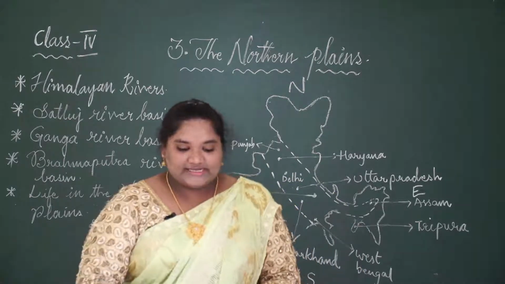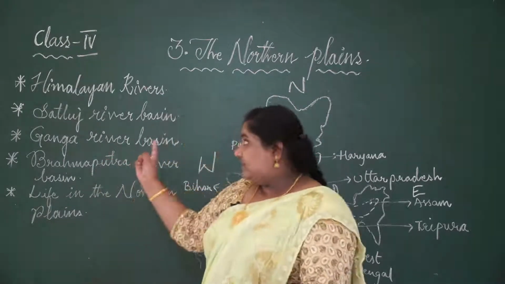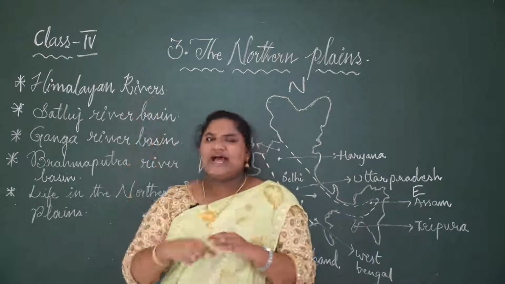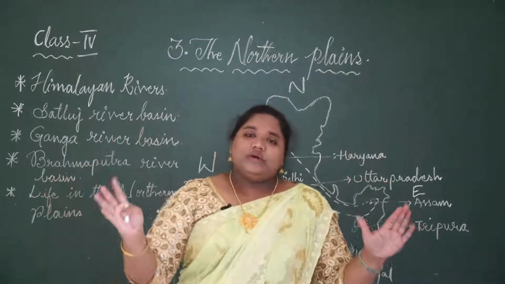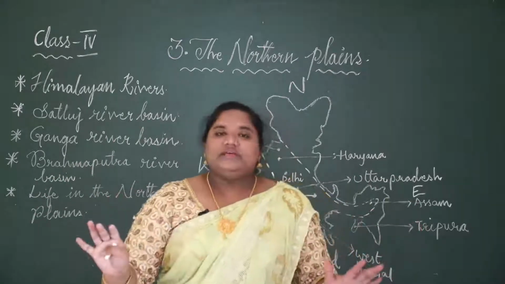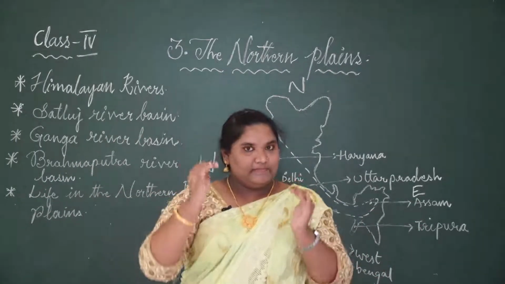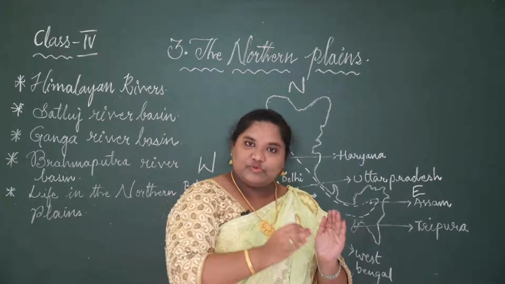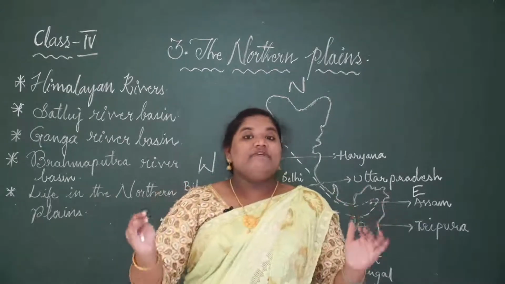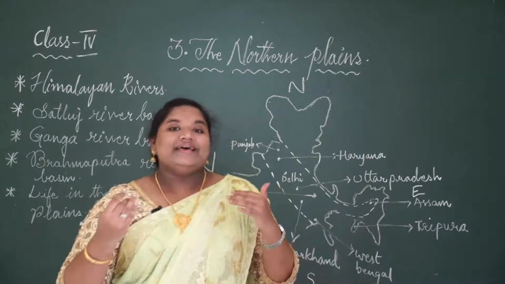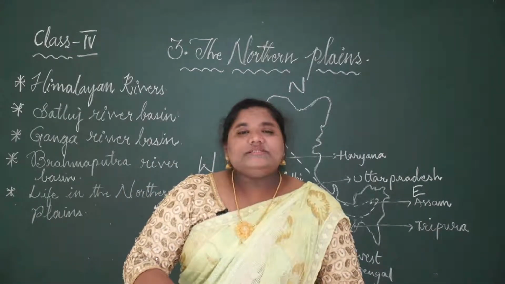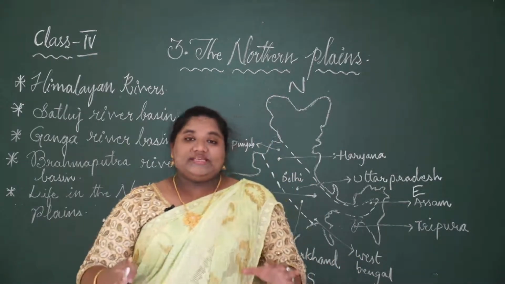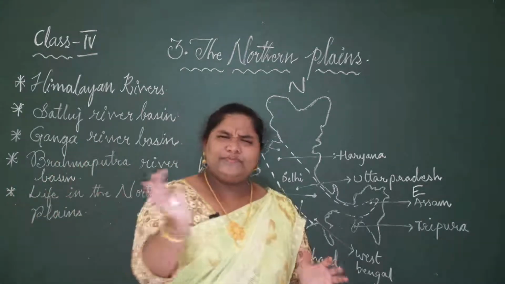So next is Himalayan rivers. First is Himalayan rivers. As I have told you, as it is completely covered with ice throughout the year, when summer season comes, it melts and mixes up with smaller and larger water bodies, where it flows with rivers. So what does the water do when you see water gushing speedily?